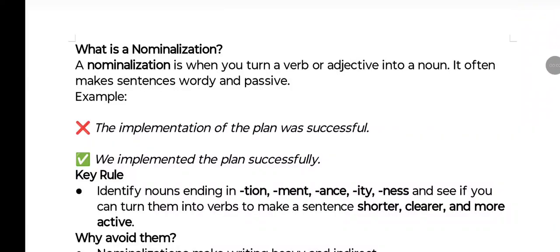Hello everyone, in this video we'll discuss nominalization. Let's first discuss what is nominalization. Nominalization is when you turn a verb or adjective into a noun.